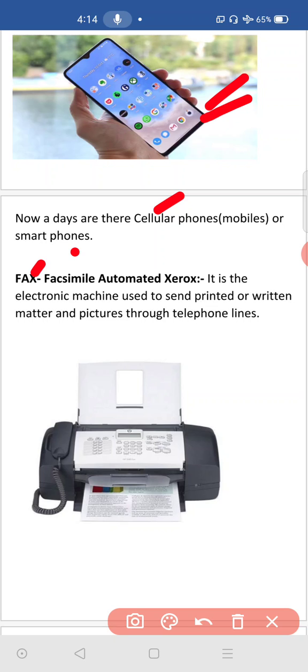xerox we call it. It is an electronic machine. Look at this machine, this is a fax machine. It is electronic, means a machine that runs on current. It is an electronic machine used to send printed or written matter and pictures through telephone lines. It is a telephone also, here you can see the receiver. So through this we can call our relatives and friends, and also send printed messages to our relatives. To send this message, this information, to our relative, we just need to scan it and send, then they can get a printout. We get this facility from the fax machine.